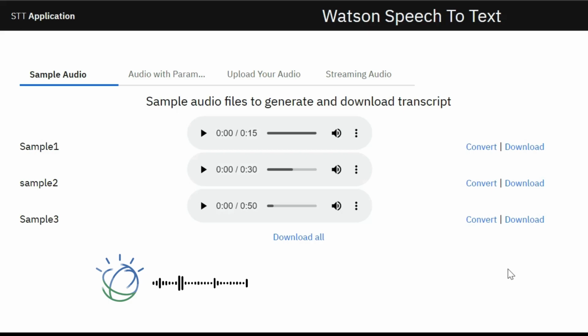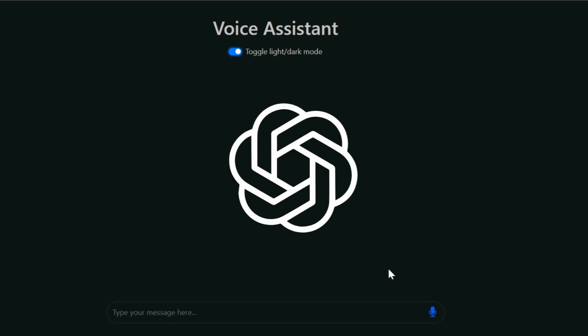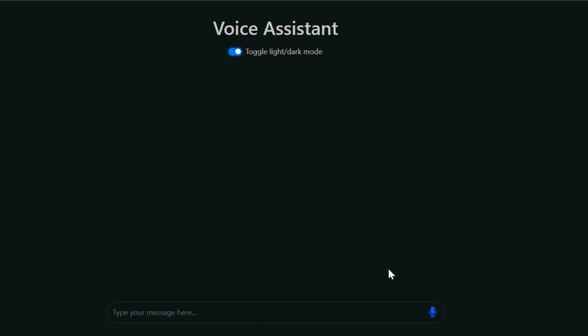So we will move our attention to the voice bot that we have created on our own using GPT models, Watson STT libraries. And in this exercise, we'll showcase the seamless integration of speech recognition and response generation. And you'll watch how our voice bot responds to queries in real time.